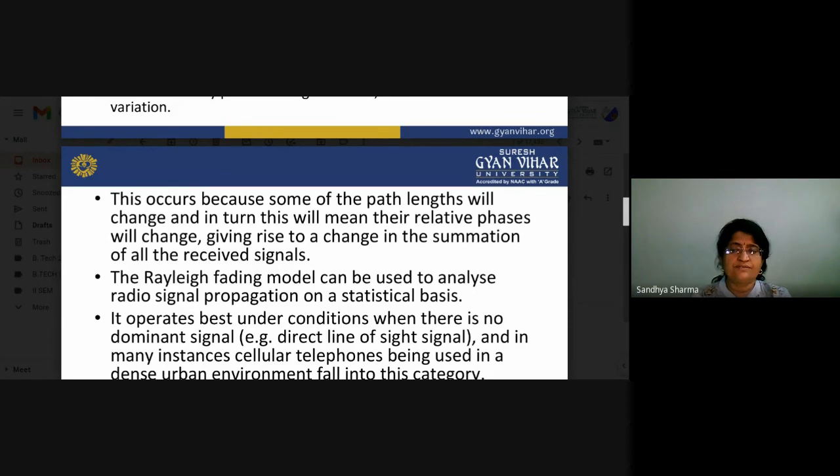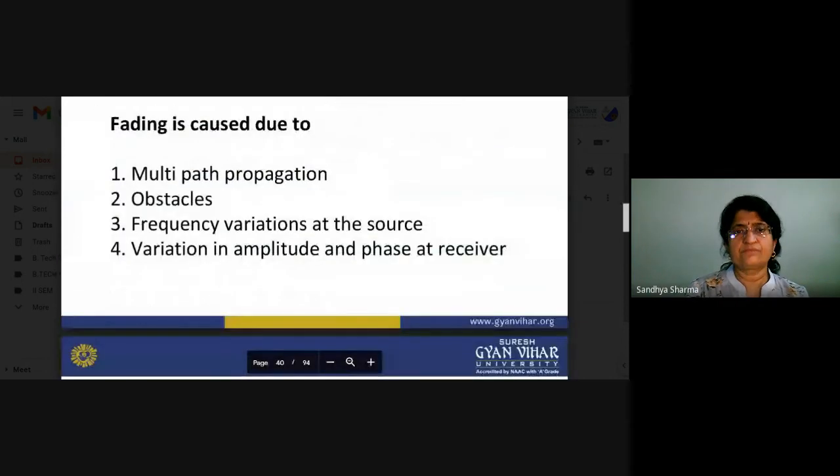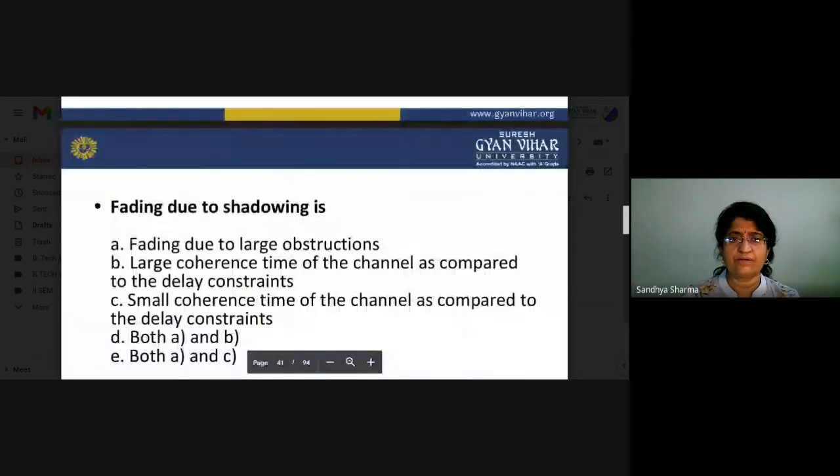And now we will switch to some objective questions which we have to cover. So this is the fading part. What is the cause of fading? The options are multipath propagation, obstacles, frequency variations at the source, and variation in amplitude and phase at the receiver. You have to choose the right answer.